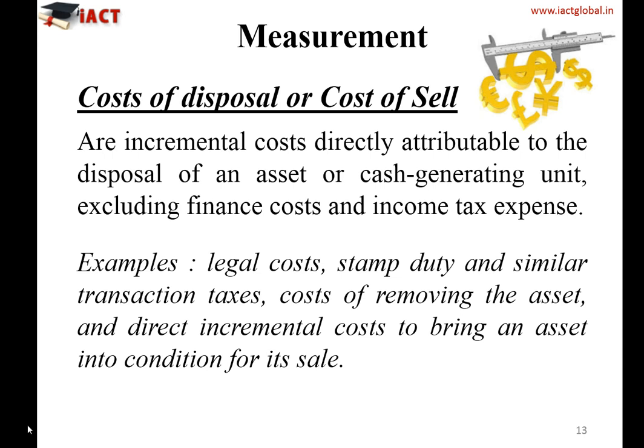Okay. So that's why it says the costs of disposal are the incremental costs which are directly attributable or related to the disposal of an asset or CGU. So what are the examples of it? Any legal cost, if you have paid any stamp duty or any transaction taxes. I'm saying transaction taxes, and I've clearly mentioned that income tax expenses, when there is a sale and there is a capital gain and you need to pay tax, that need not be considered. So the cost of removing the asset or any direct incremental cost to bring the asset into the condition for its sale is an example of cost of disposal.